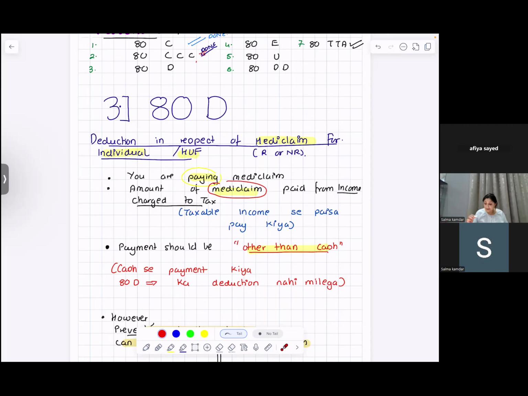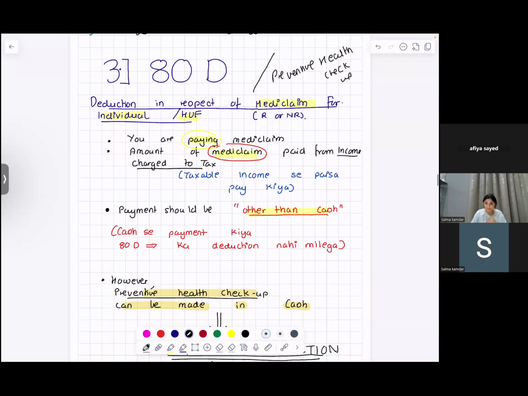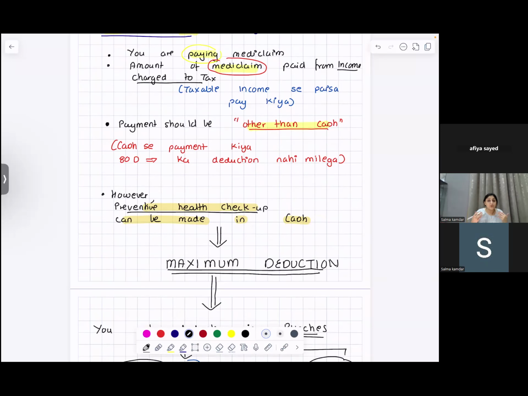Then you are going to get a deduction under 80D, but please remember, you are going to get a deduction from your taxable income for this medical insurance premium only if you pay by cheque, online, or card, not cash. But if you are paying for a preventive health checkup, you are allowed to pay in cash, you will get the deduction. What is a preventive health checkup? I will explain that later, but you remember this.